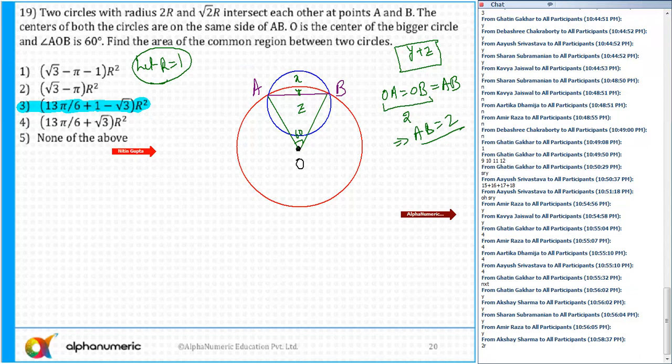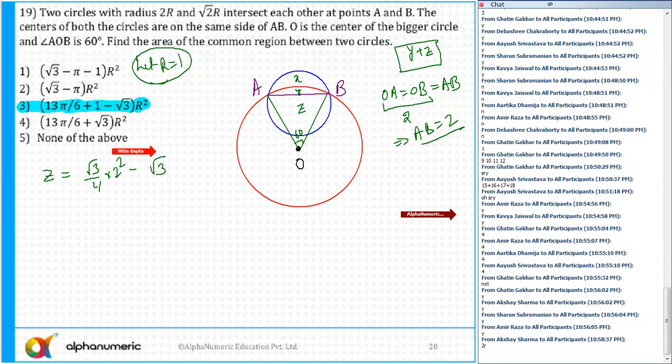Can you find out the area of Y plus Z or only Y? What is Z? Z is nothing but the area of an equilateral triangle, root 3 by 4 into 2 square, which is root 3. Any doubts?